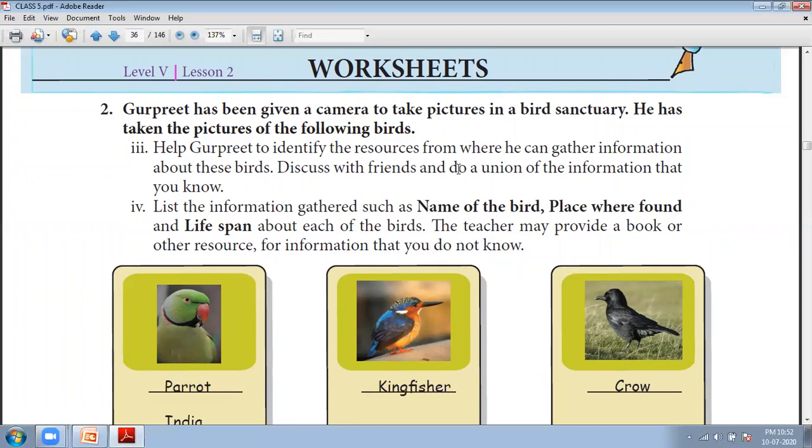Discuss with friends and do a union of information that you know. List the information gathered such as name of bird, places where found, and life span about each of the birds. The teacher may provide a book or other resources for information that you don't know.